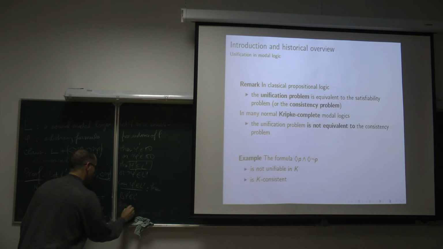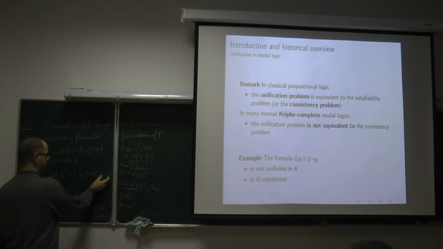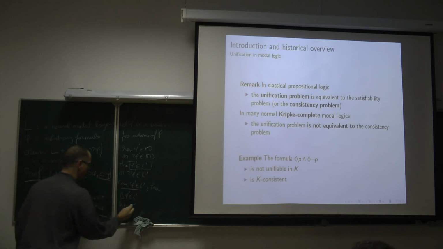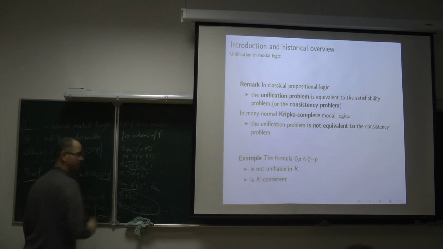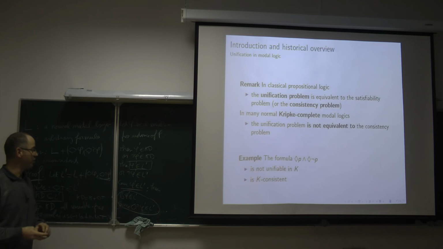So since diamond not phi is in L prime, diamond not phi prime is also in L prime. And we have L prime is inconsistent. The other case, of course, is the same.